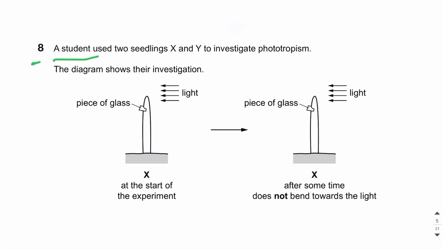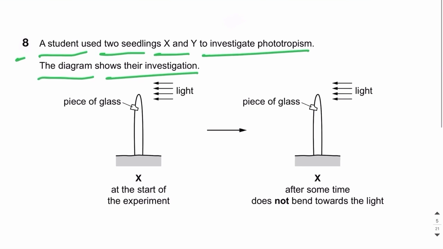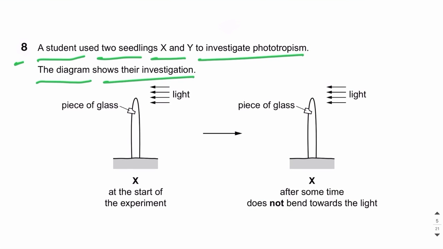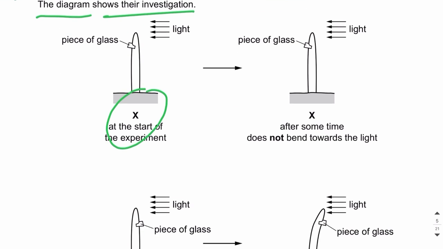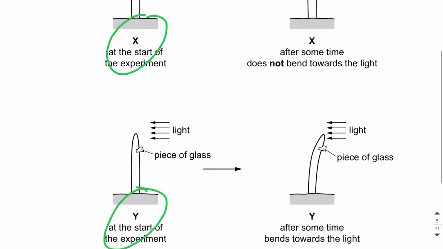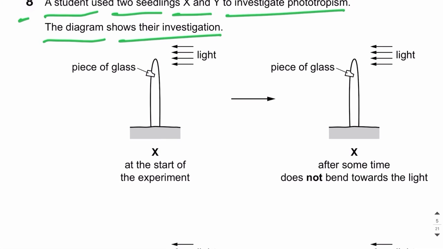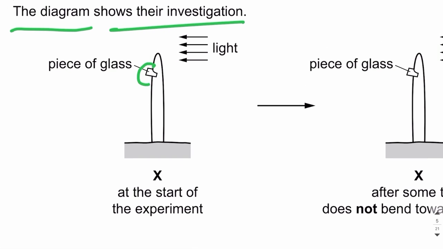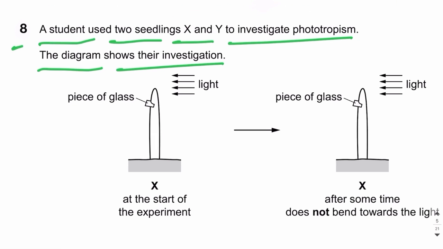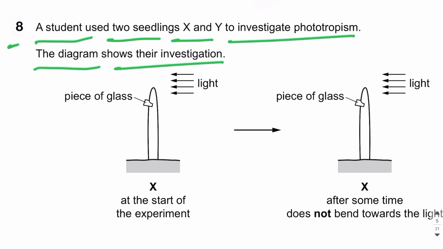A student used two seedlings X and Y to investigate phototropism. The diagram shows their investigation. Okay, so in this investigation, students have used two seedlings X and Y. So what the student has done is that in case of X, the student has placed a piece of glass at the shaded part of the shoot, or the shaded part of the seedling.